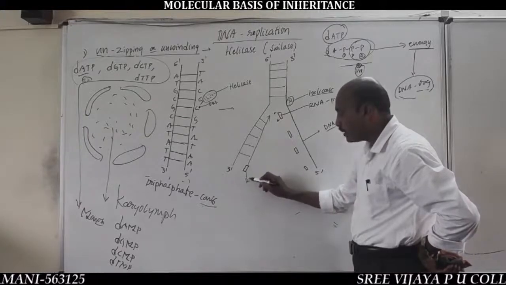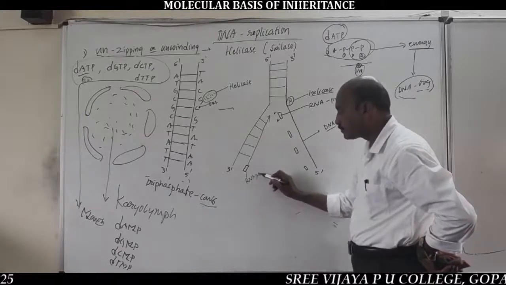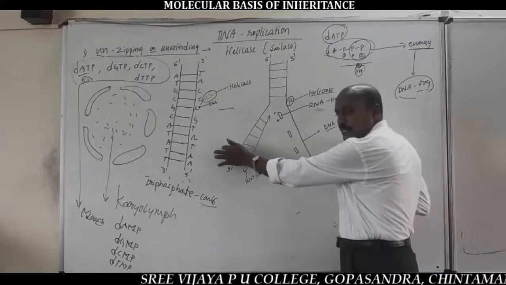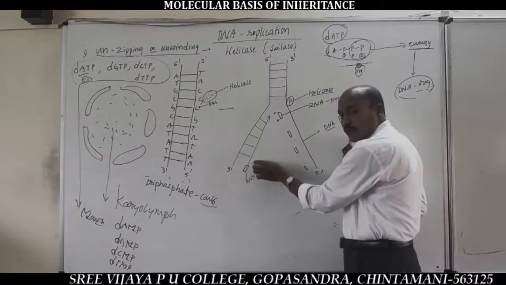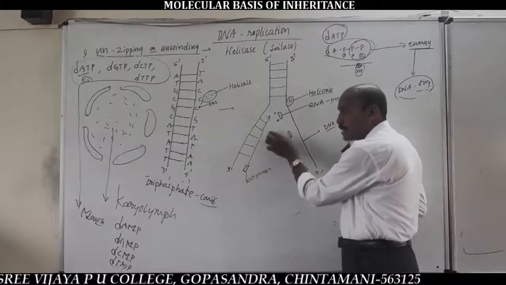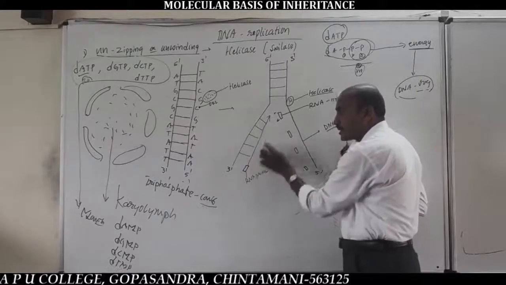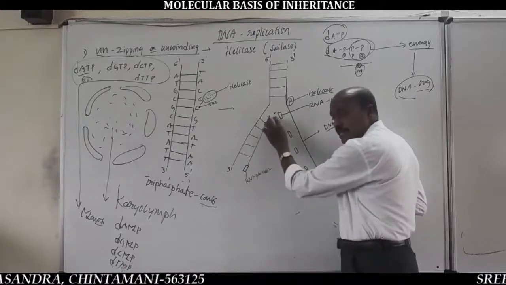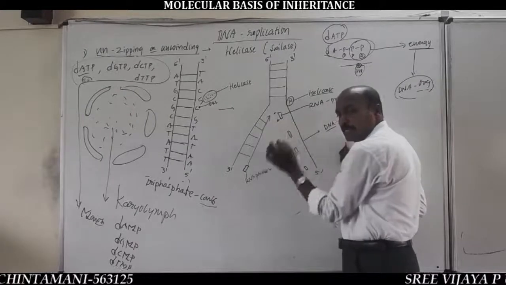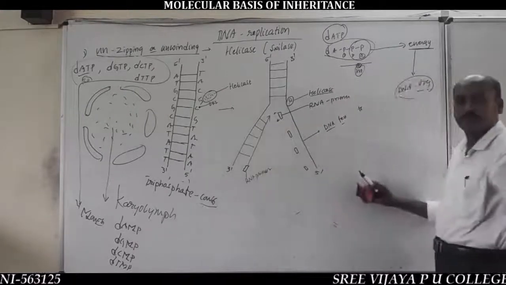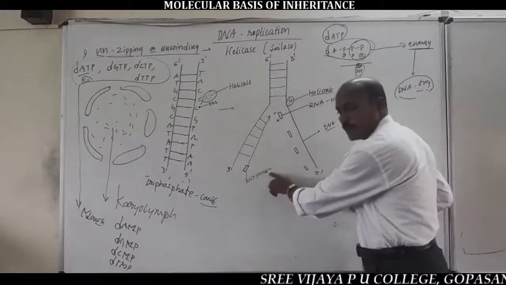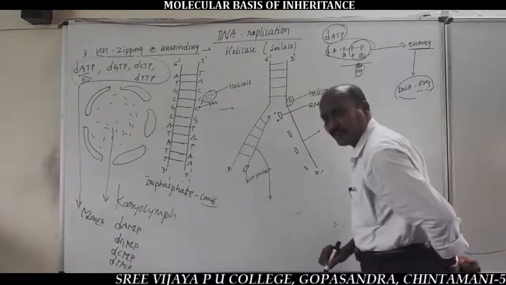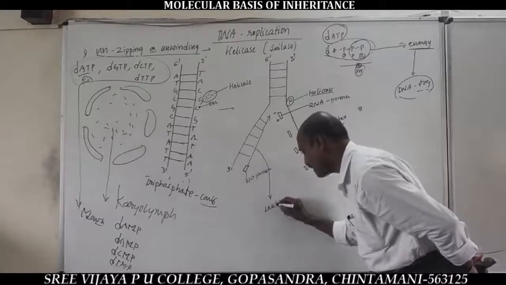one end of the RNA primer. See here, on one of the old DNA template strands, the formation of the new strand takes place continuously towards the inner side of a replication fork, by the addition of DNA nucleotides from one end of the RNA primer. This continuously synthesized new strand is called the leading strand.